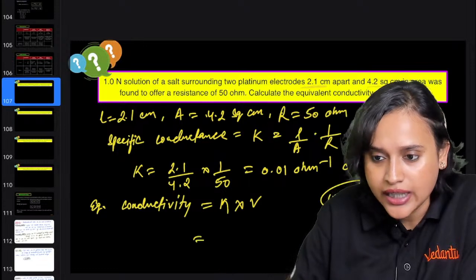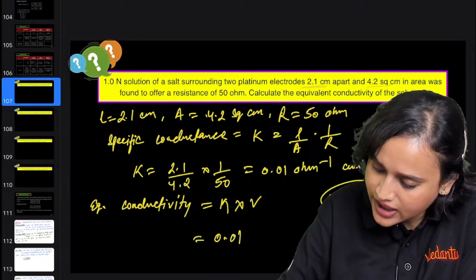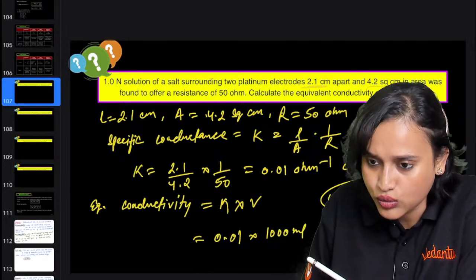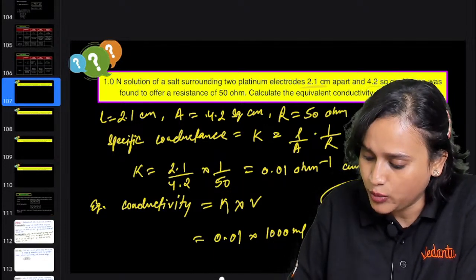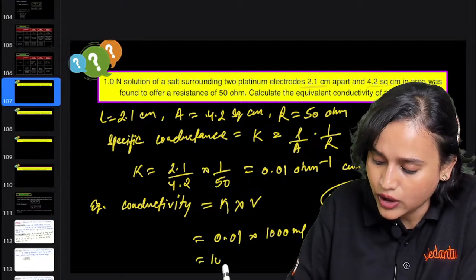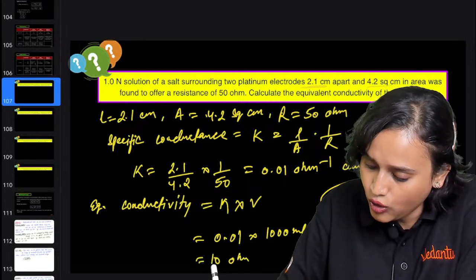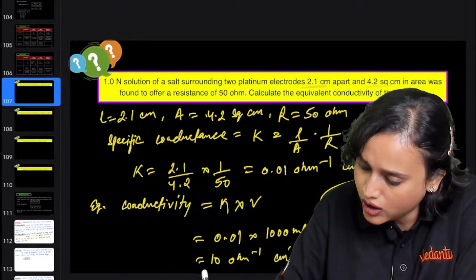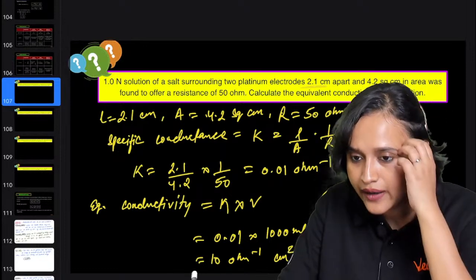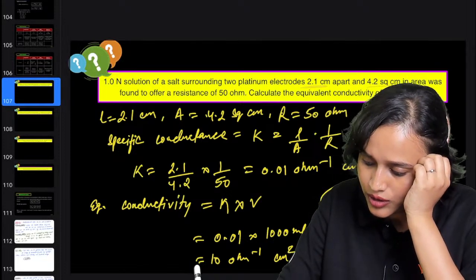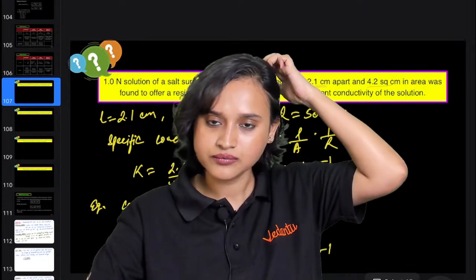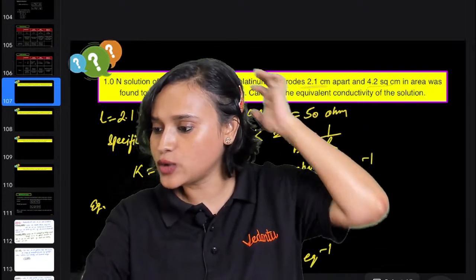So the equivalent conductivity will be kappa, we have just calculated 0.01, multiplied with 1000 milliliter. If we do, what do you get? 0.01 multiplied with 1000 will be equal to 10. So 10 ohm to the power minus 1 centimeter square, and EQ to the power minus 1. Am I right, guys? This is what it is going to be. Is this what it is, everybody?